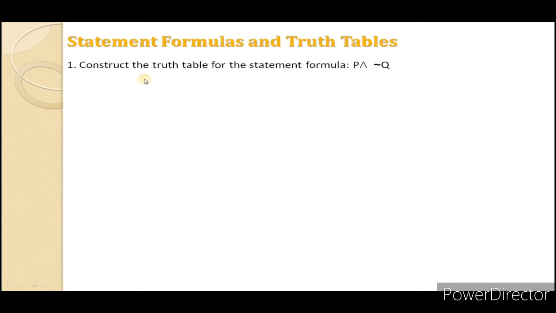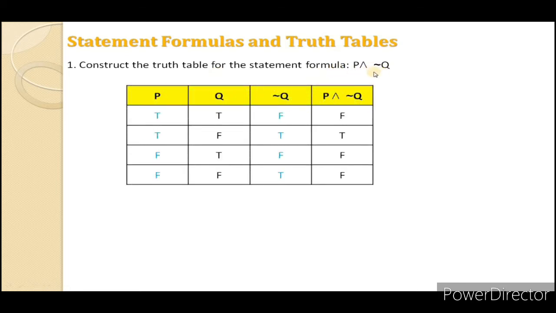Now we will discuss how to solve truth table designing. We have one numerical: construct the truth table for the statement formula P and not Q. In this statement formula there are 2 variables, P and Q. We have already discussed that for P and Q there will be 4 possibilities: TT, TF, FT and FF.